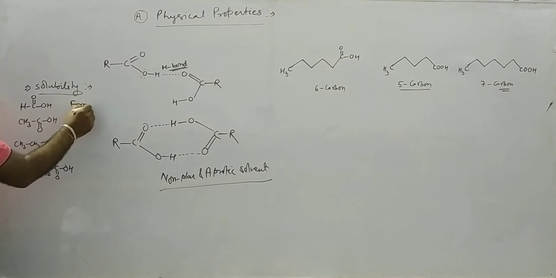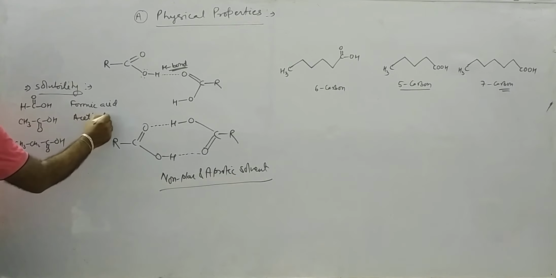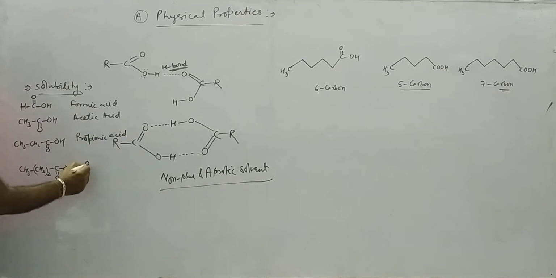So the first 4 acids are miscible in water in all proportions because of formation of intermolecular hydrogen bond with water. Next point. With increase in the length of carbon chain, their solubility decreases.